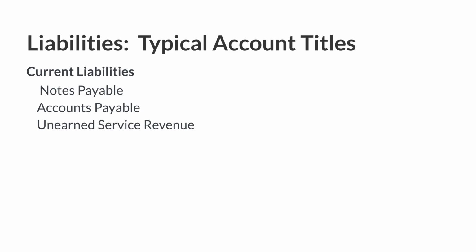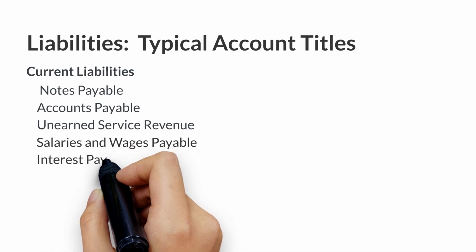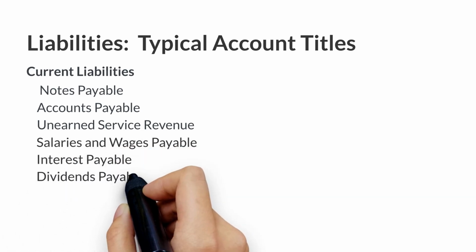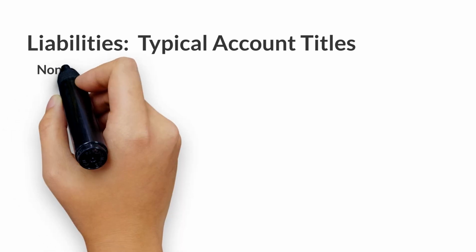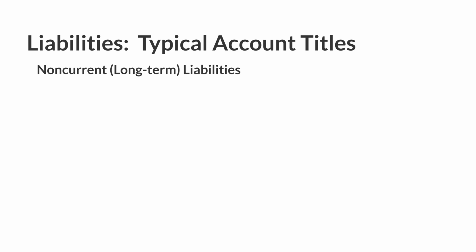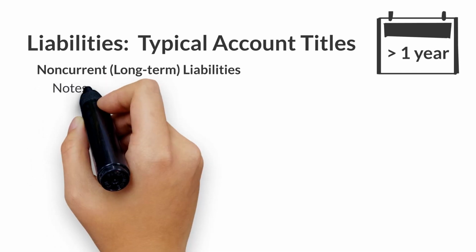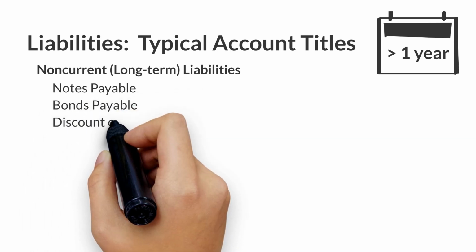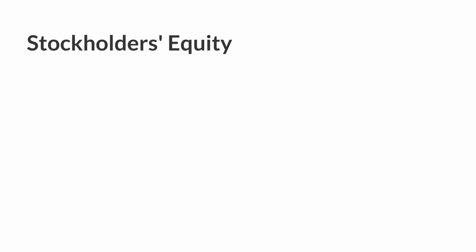Liabilities result from companies incurring expenses. It may have wages payable to its employees, interest payable on the amounts owed to the bank, and income tax payable to the government. Non-current or long-term liabilities are obligations that a company expects to pay after 1 year. Examples are long-term notes payable, as well as bonds and mortgage payable.